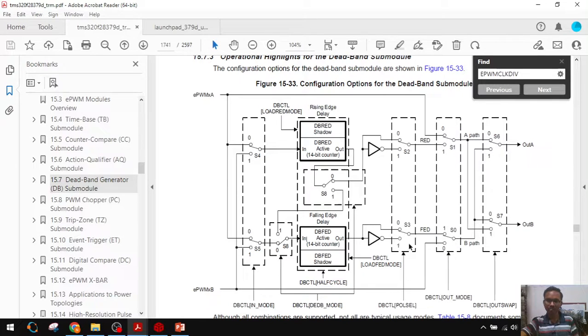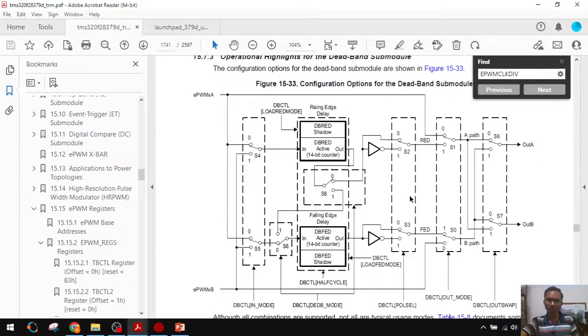That means these two bits we have to change. No, not this one, S1 and S3. S1 has to be put to position 1, S3 has to be put to position 1. The respective register is DBCTL, the deadband control register. We have to go to the deadband control register and make bit S1 to 1, S3 to 1.